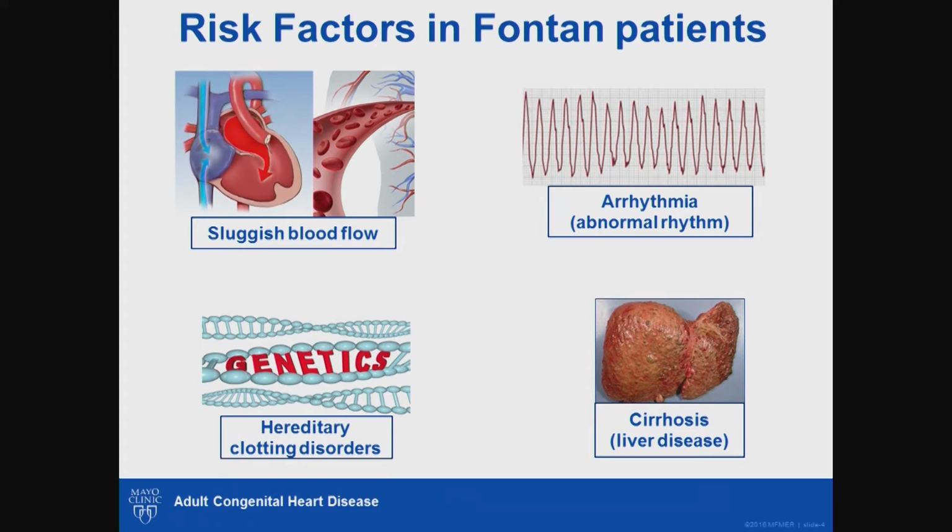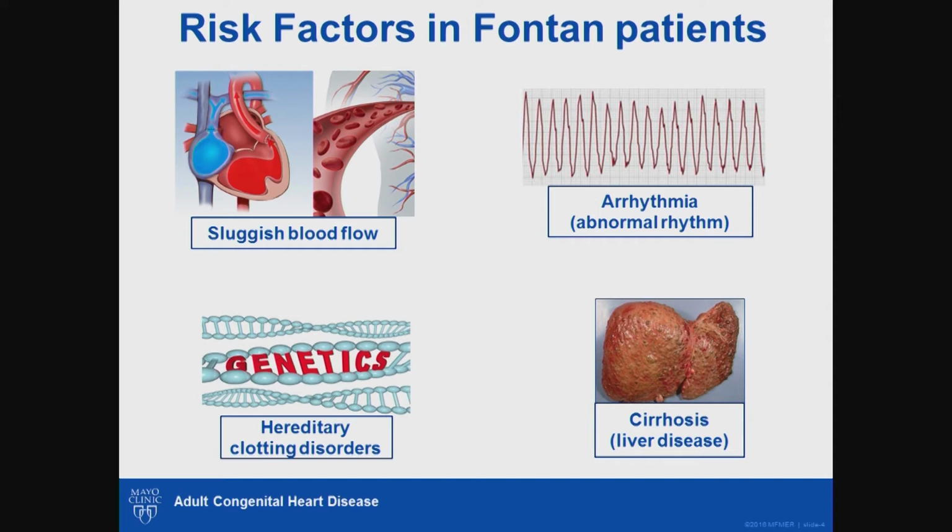The liver is responsible for forming most of the protein required in the regulation of blood clot in the body. Liver cirrhosis, which is an advanced form of liver disease, currently affects about 1/3 of Fontan patients.